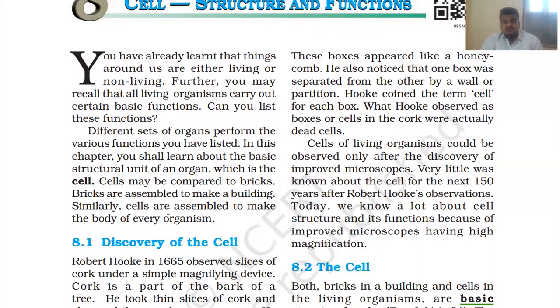So we can say in the 17th century, very little was known about these cells, what cells are and what their functions are. But today, you know very well that we know a lot about cell structure and its function because of improved microscopes having high magnification.